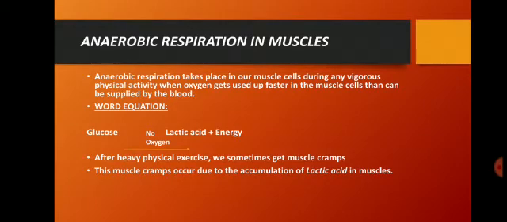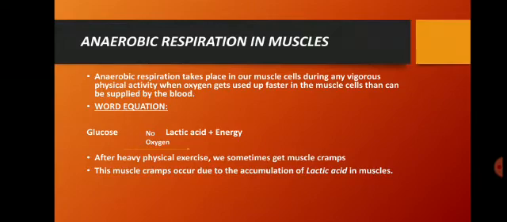Now we normally obtain energy by aerobic respiration. But under certain conditions, like when extra energy is needed, anaerobic respiration takes place in our muscles for a short time. For example, you have eaten some food and gained some energy, and suppose you are doing rigorous hard work, running or jumping. The energy which was being released gets used up in our muscle cells.